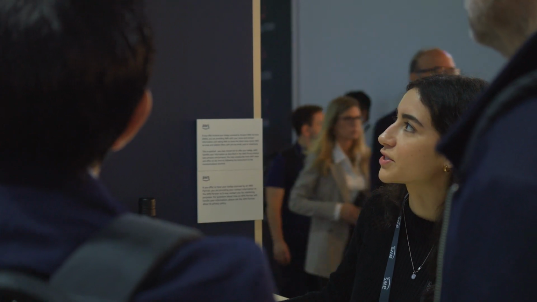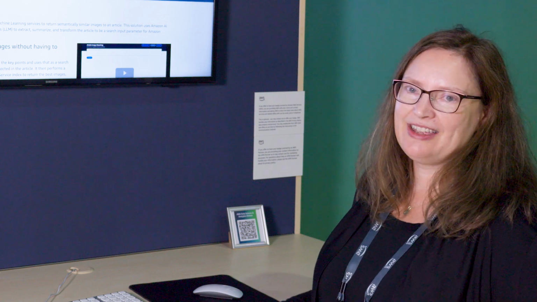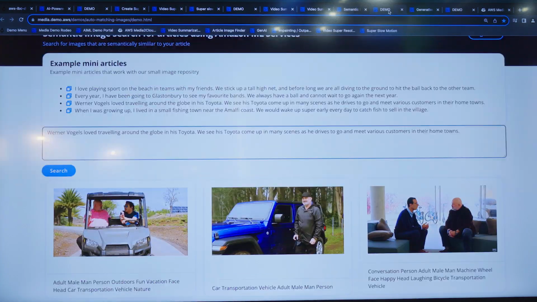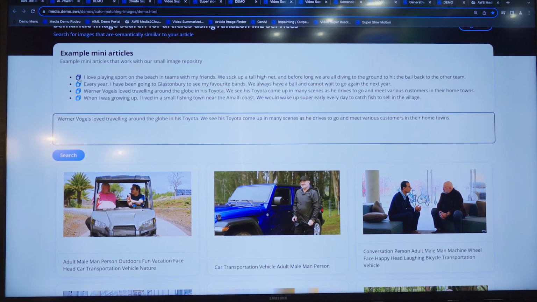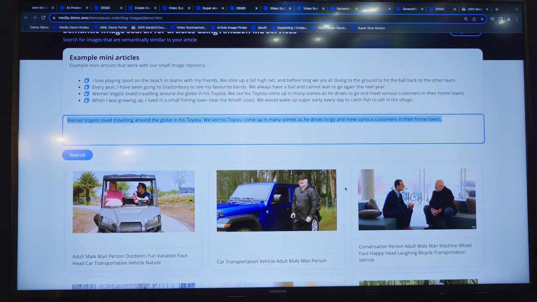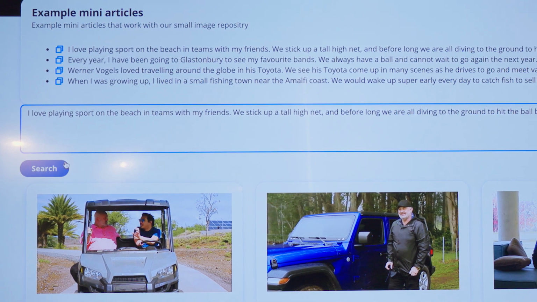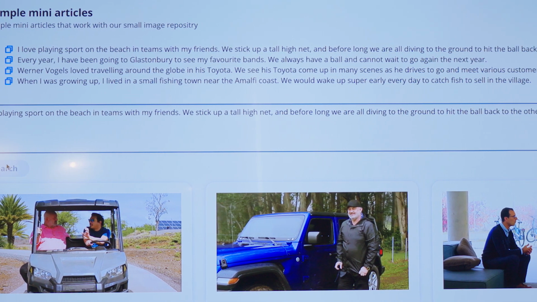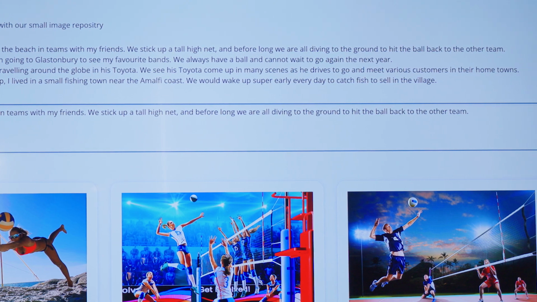I'm going to give you an example of semantic search. This is taking advantage of semantic search similar to the previous demo that I showed, but it's using it in a different way. We're imagining that we are journalists writing an article or editors creating an article for a magazine. I'm typing in my text and I want to find images within my archive that would go well with my article, so I want to reuse the content that I already have within my image archive.